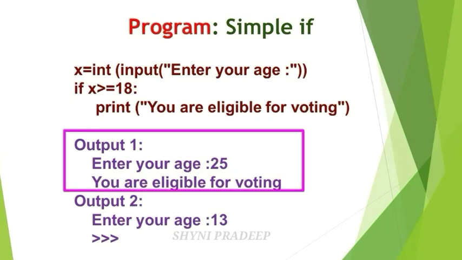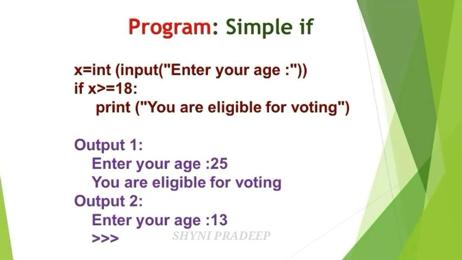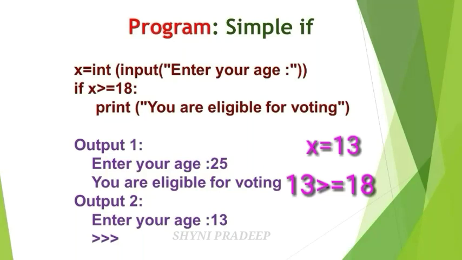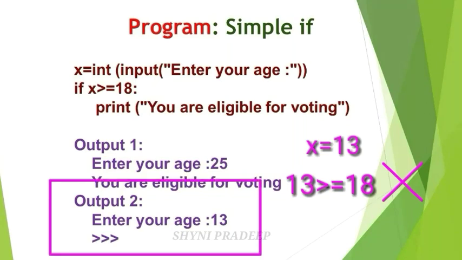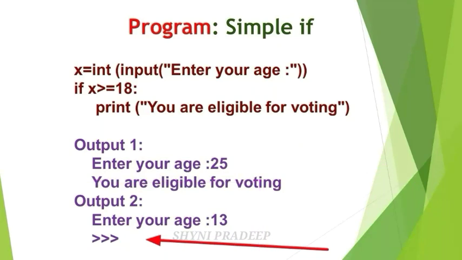This is the output. Suppose you give your age as 13. Now x equals 13. Check this condition: 13 is greater than or equal to 18. Is this condition true or not? 13 is not greater than 18, so this condition is false. Enter your age 13, and if this condition is false, no output will be printed. Only the Python prompt will be displayed on the output screen, because this program does not check the alternative process when the condition has failed.